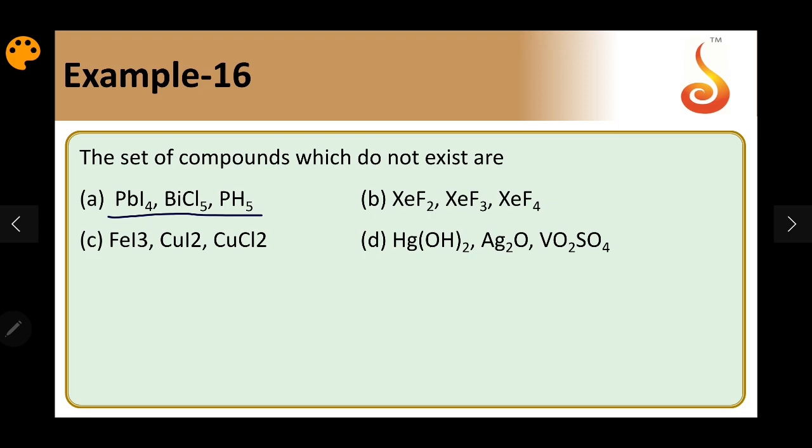PbI4 has no existence. And BiCl5, same way bismuth can show +3 as a more stable oxidation state, +5 is not stable for bismuth, so BiCl5 has no existence. PH3 can exist, PH5 cannot exist. So all the three compounds in option A are not existing. So answer should be A.